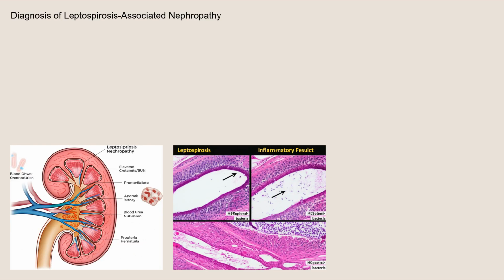Diagnosis of leptospirosis-associated nephropathy involves a combination of clinical evaluation and laboratory testing. Blood tests can reveal elevated levels of creatinine and blood urea nitrogen, indicating impaired kidney function. Urine analysis may show proteinuria, protein in the urine, and hematuria, blood in the urine. Specific tests for Leptospira include blood cultures, PCR, polymerase chain reaction, to detect bacterial DNA, and serological tests, such as the microscopic agglutination test, or MAT, which detects antibodies against Leptospira. A kidney biopsy may be performed in some cases to confirm the diagnosis and assess the extent of kidney damage.